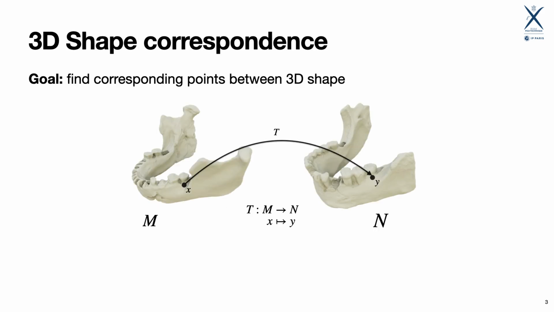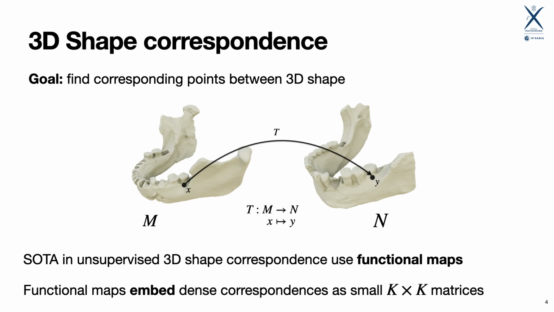The goal of 3D shape correspondence is to find corresponding points between 3D shapes, as shown on the example here, where we seek a map T, which, for every point X on shape M, provides its corresponding point Y on shape N. State-of-the-art methods in unsupervised correspondence learning usually rely on functional maps, which can here simply be seen as a low-dimensional embedding of the correspondences as a small k by k matrix.